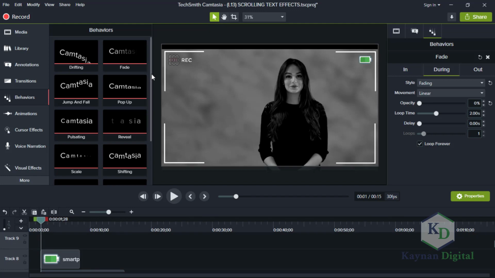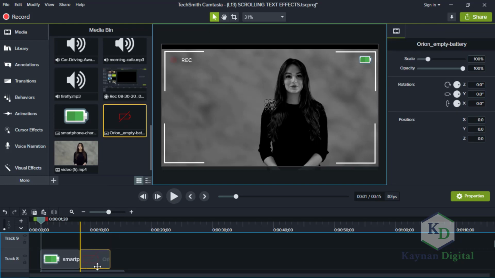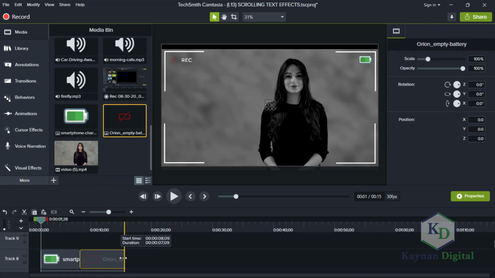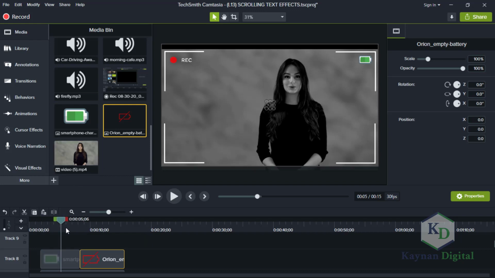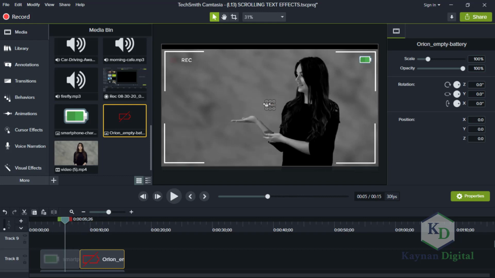the empty battery. So let's bring in the empty battery, add it here. Okay, so I also have a camera whereby the battery isn't good, so initially the battery will be full like this, then later it comes empty. So let's move to that empty. So what I want to do is I want to take this empty, I want it to be over this. So when that one fades out, when that one leaves the screen, the empty battery will come up.